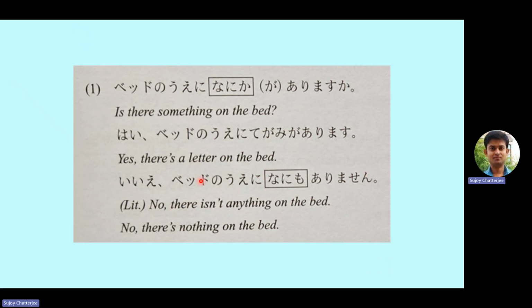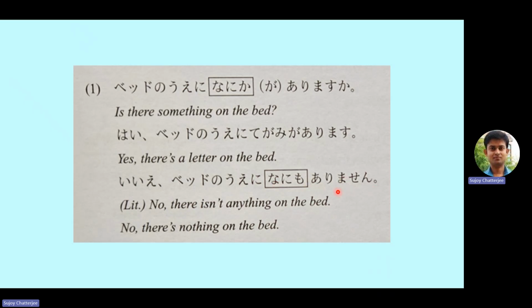Just forget about the bed and the letter. Just talk, let's say there is nothing. There is nothing. In Japanese we say it nanimo arimasen. And no, there is nothing, there isn't anything on the bed. So see here, in the literal sense in Japanese, when we say like that, then the literal meaning is there is not anything on the bed. So anything is nanimo and not anything is nanimo arimasen.